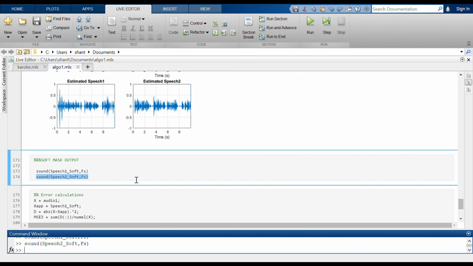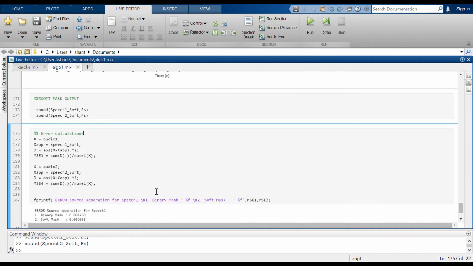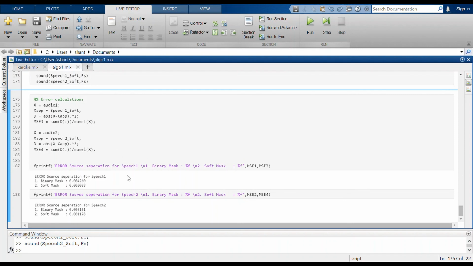Now we are also going to calculate for this method the error. So the mean squared error is calculated here. So as you can see, I have calculated for both of these audios. And now you can see for the speech 1 and speech 2, here are the mean squared error values.